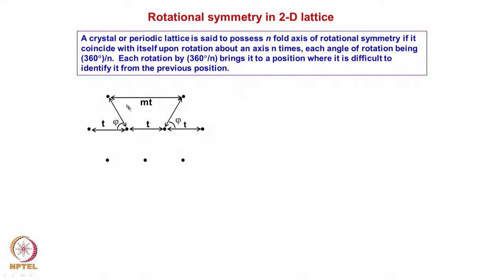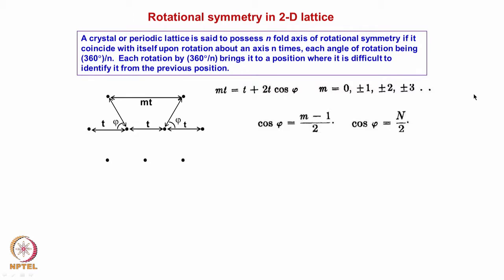We assume that it comes to another lattice point. So, if they reach another lattice point, this distance should be an integral multiple of t, that is what we have taken. So, this is going to be nothing but t plus 2t cos theta, for any value of m, which can take any value.